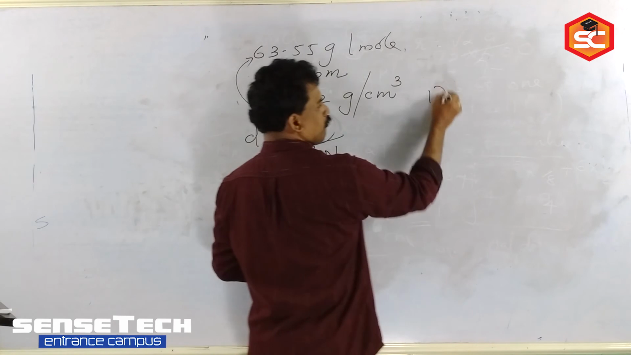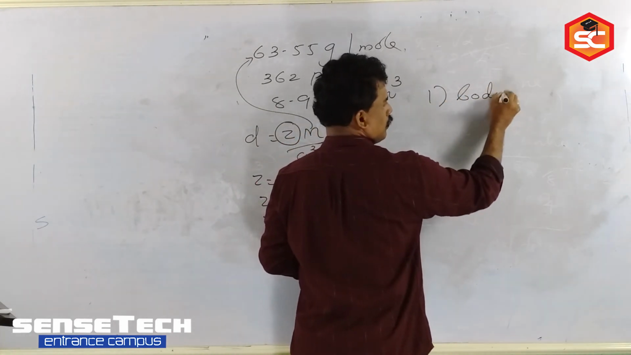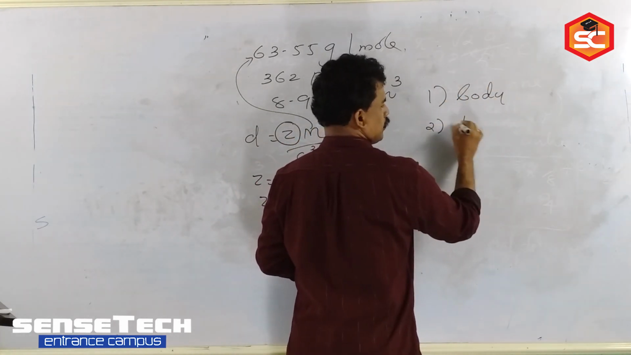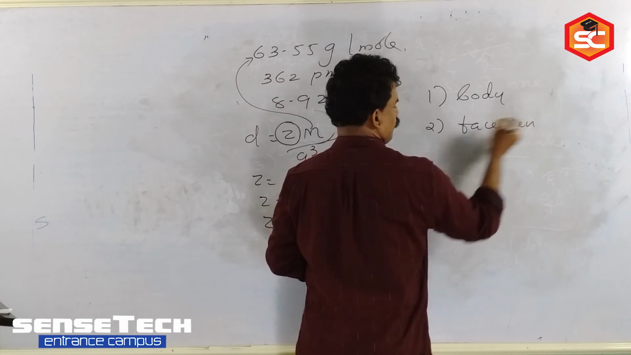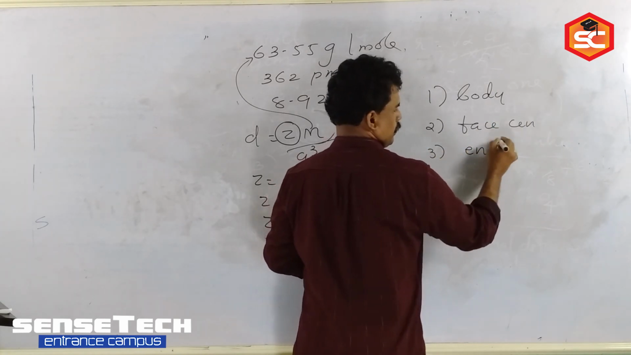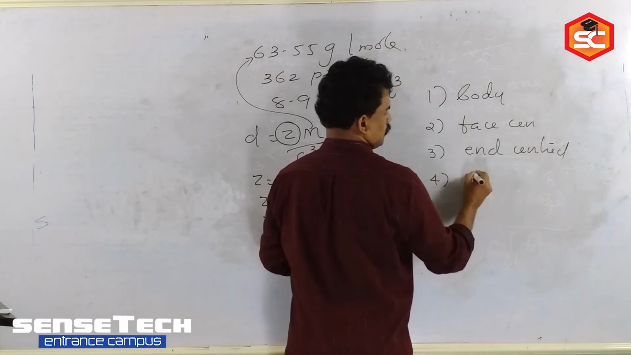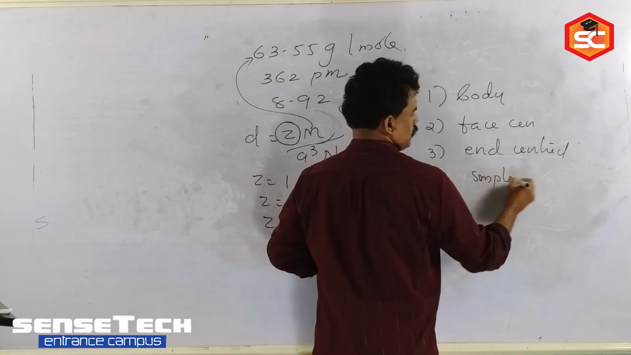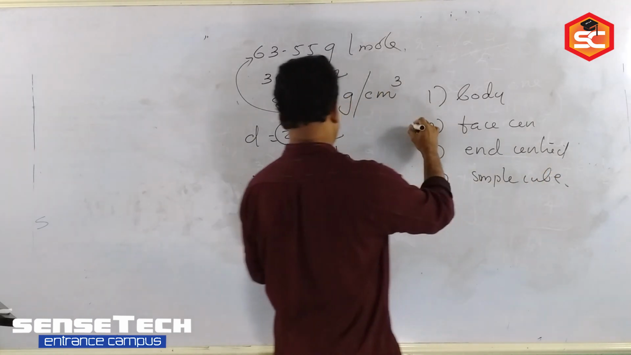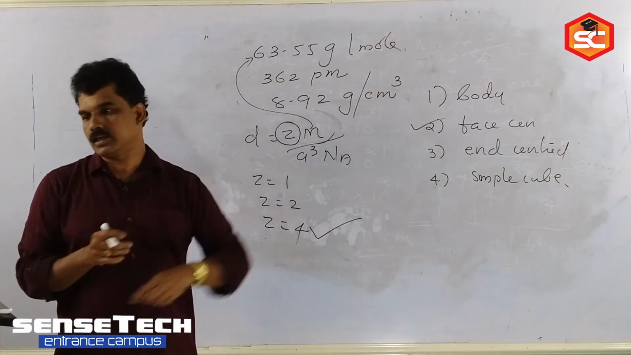The options given are: simple cube, body centered, face centered, and end centered. So you get Z value 4, and the answer is face centered.